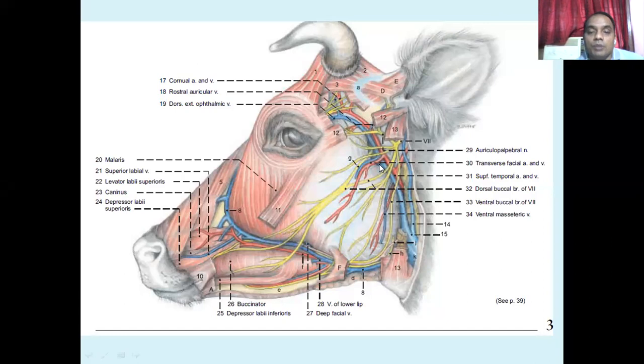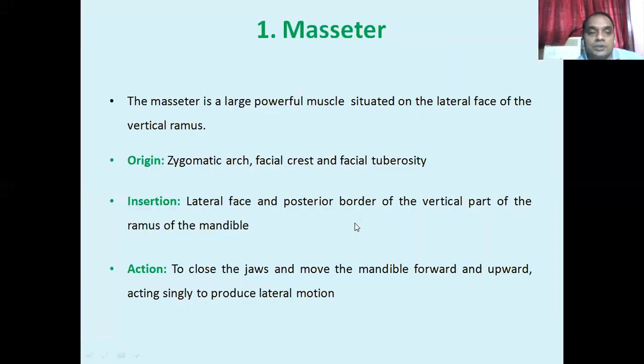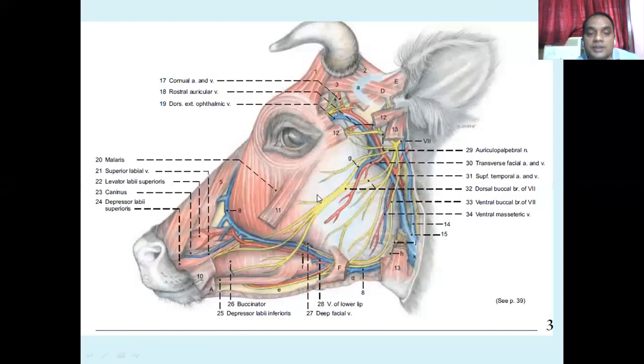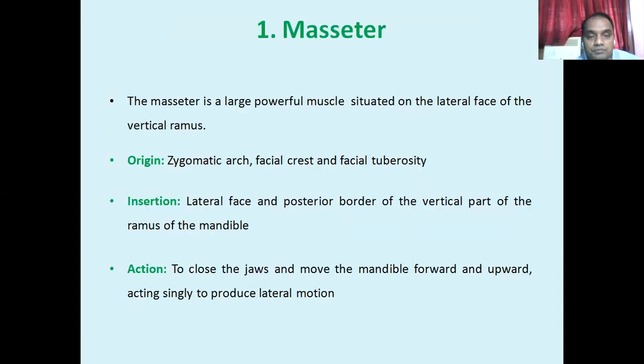So this is the position of the masseter muscle. The masseter is a large, powerful muscle situated on the lateral aspect of the vertical ramus. Its origin: it arises from the zygomatic arch, facial crest, and the facial tuberosity. Here is the facial tuberosity, here is the zygomatic arch.